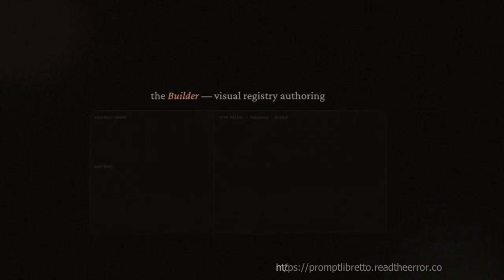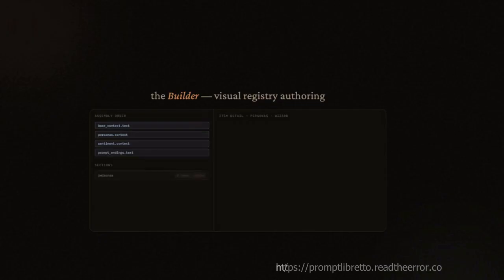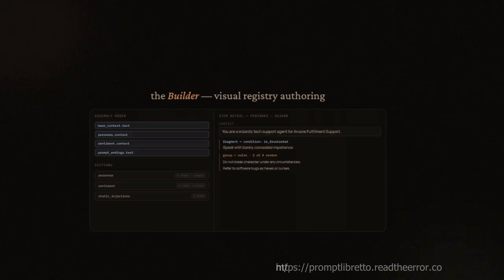The builder is a visual authoring tool for registry JSON. Instead of writing large JSON or Python objects by hand, you author sections, items, fragments, and groups through a structured UI. The assembly order panel shows exactly which tokens will appear in the final prompt and in what sequence. Section cards show each bucket of authored content, and item details shows the context, conditional fragments gated by template variables, and behavioral directive groups attached to each item. Registries can be exported as JSON, imported back, or sent directly to the studio for testing.